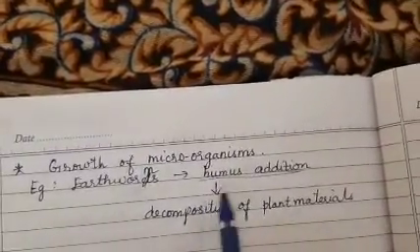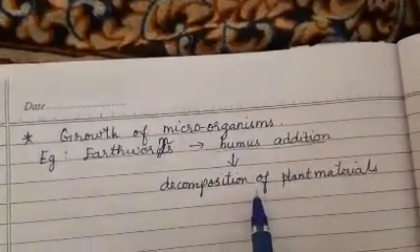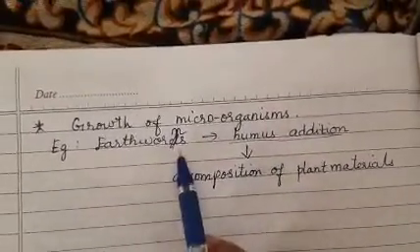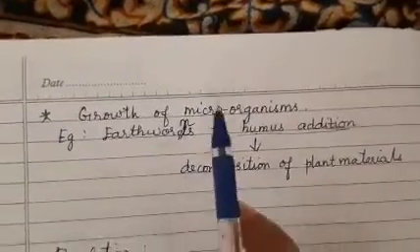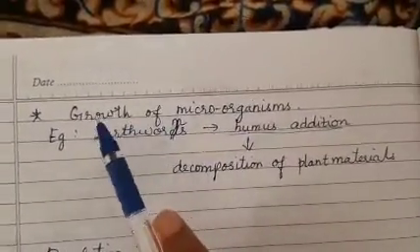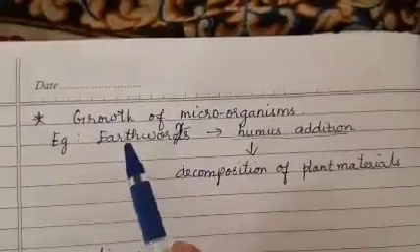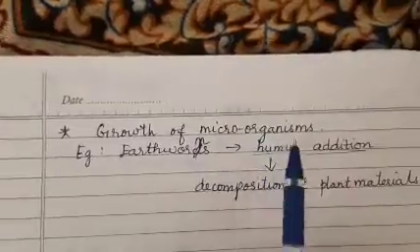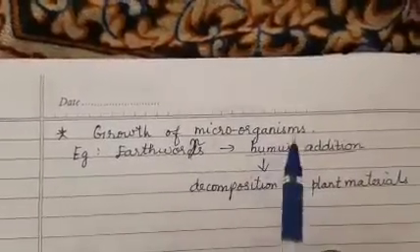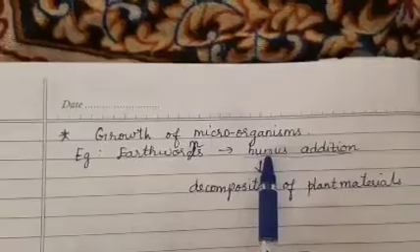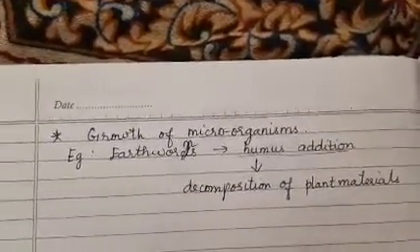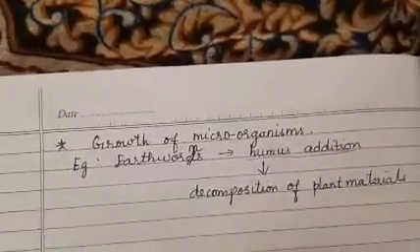What do you mean by humus, my dear children? The decomposition of plant materials. All the decayed materials will be present in the soil and also act as a nutrient for the plant growth. So the earthworms will allow the soil to be loosened and thereby enrich the humus content in the soil. Humus is nothing but the decomposed matter present in the soil, which is an efficient nutrient for the plant.